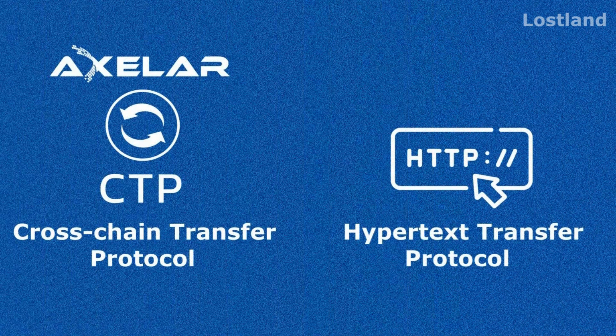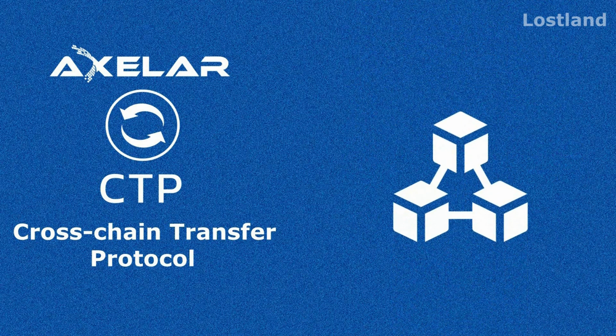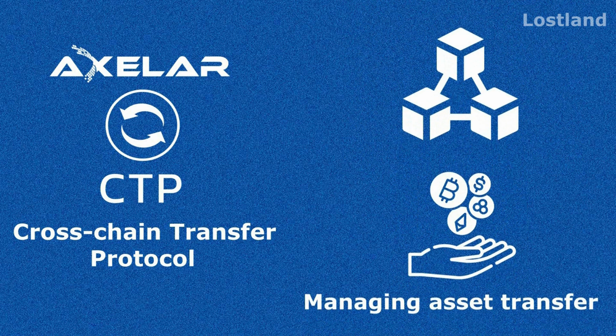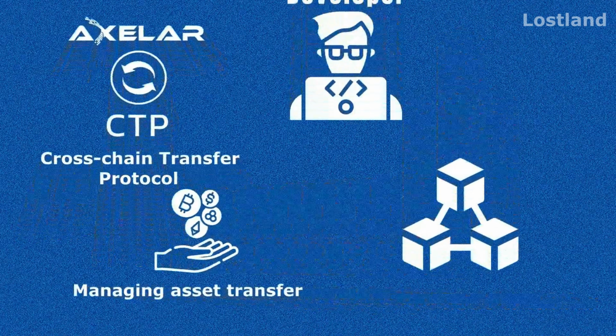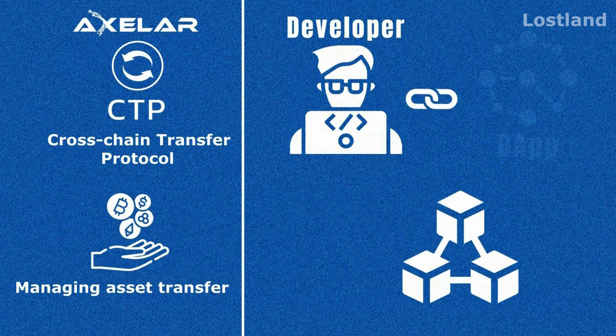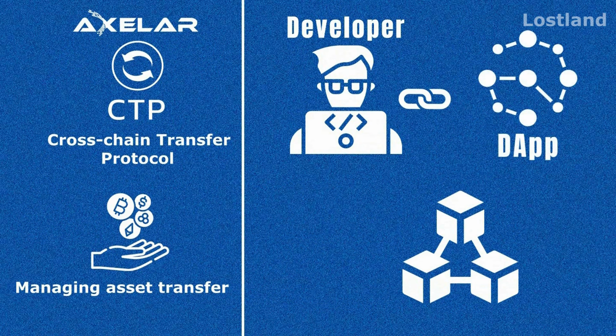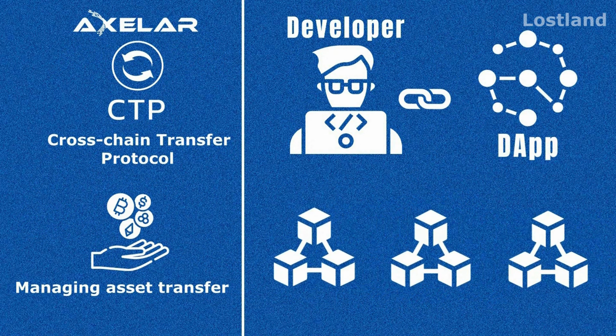And similarly, Axelar CTP protocol works the same as HTTP, but in the world of blockchain, CTP is responsible for managing asset transfer. That means application developers can connect their dApps on any chain to perform cross-chain requests.